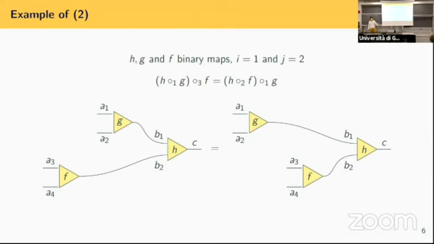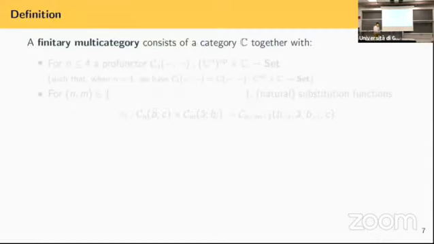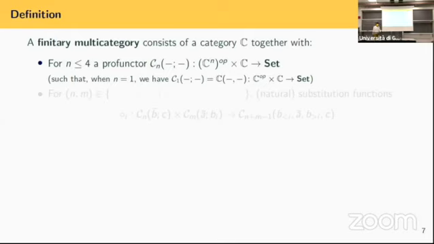I show this second alternative definition because it will be the one that I will use as the format for my definition of a finitary multi-category, and it will be this one. So we will start, as I was saying, with a category, and then we will basically do the same, but stopping at dimension 4. I mean, stopping at 4-ary multimaps. So we don't require profunctors for any n, but just up to n equals 4.